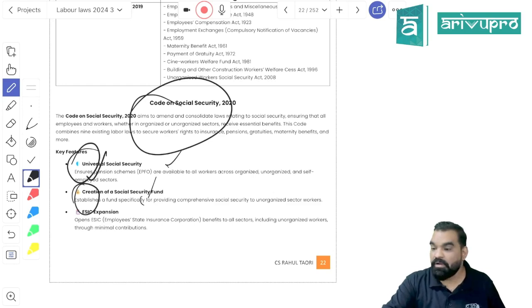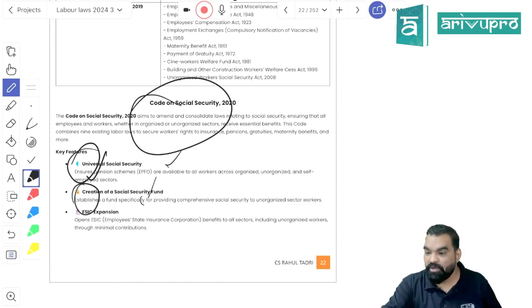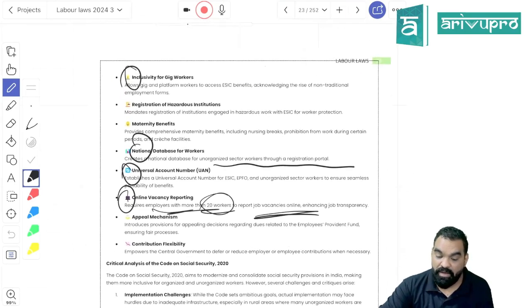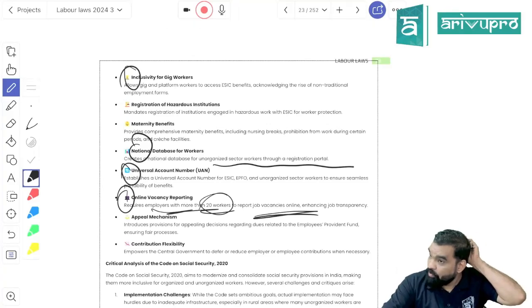Remember the names. The Social Security Code includes the Maternity Benefit Act, Payment of Gratuity Act, ESIC and EPF. Earlier only the organized sector was included, but now workers in unorganized sectors are also part of this. For the unorganized sector, the appropriate government will be ultimately responsible to maintain their national database and to provide them funding in case of social issues.